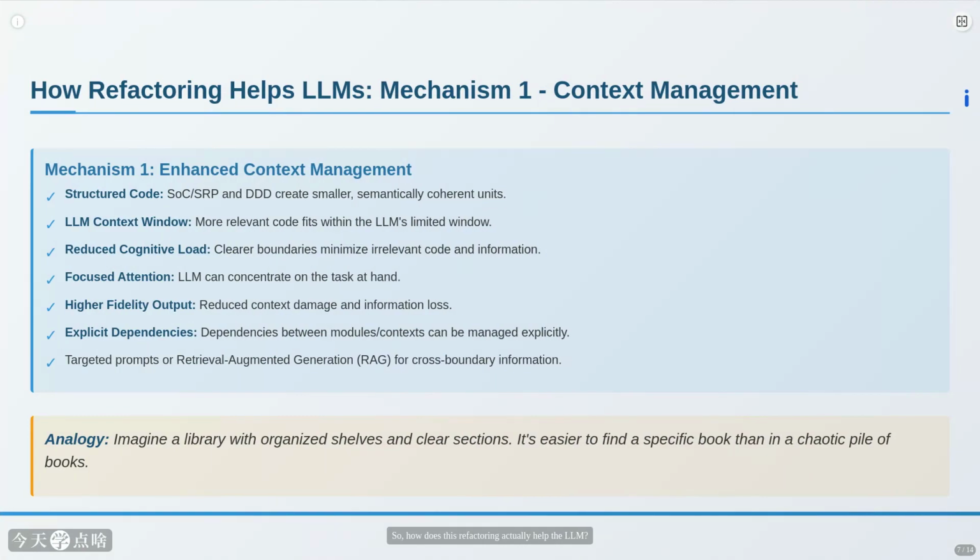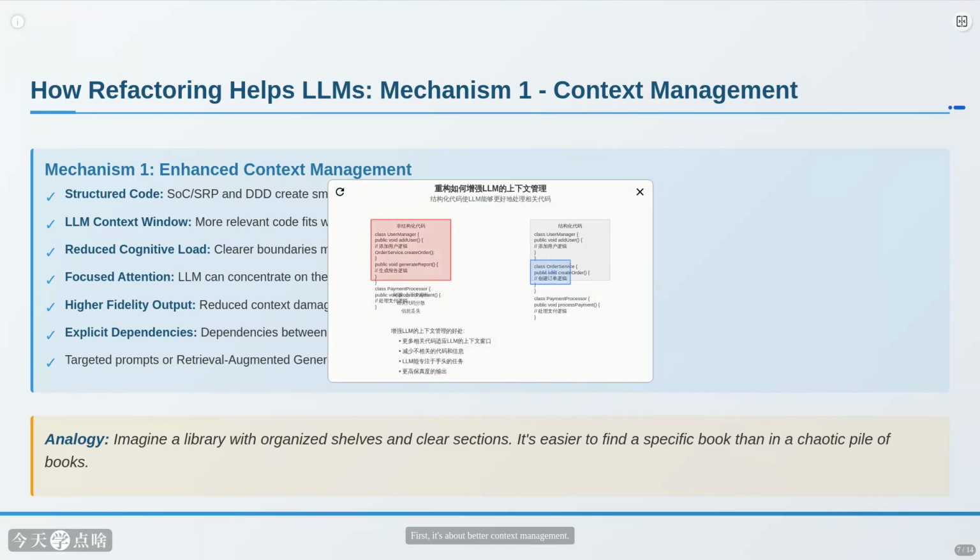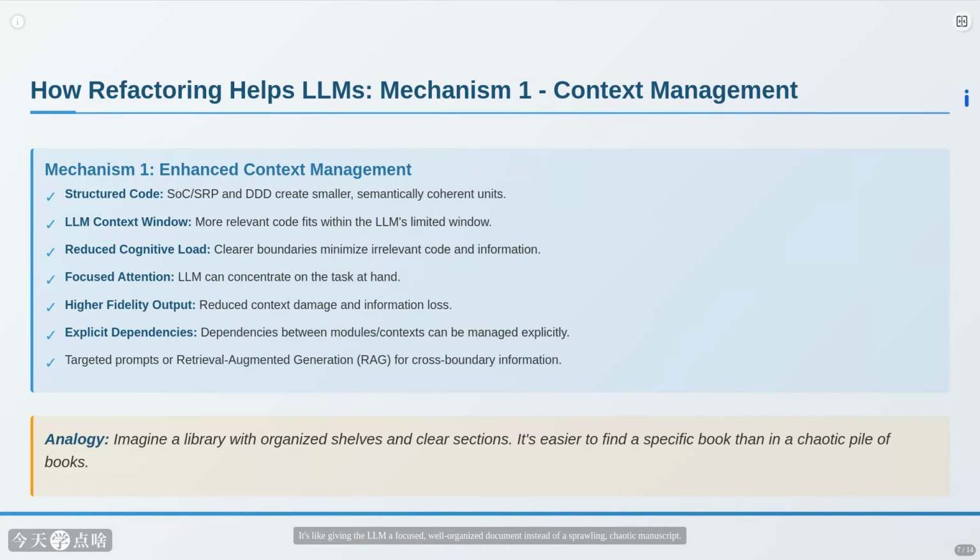So, how does this refactoring actually help the LLM? First, it's about better context management. By structuring the code into smaller, semantically coherent units, we naturally fit more relevant information within the LLM's limited context window. It's like giving the LLM a focused, well-organized document instead of a sprawling, chaotic manuscript. This reduces the cognitive load, allowing the LLM to focus on the task without getting lost in irrelevant details. It leads to higher fidelity output, less context damage, and makes it easier to manage dependencies between modules.